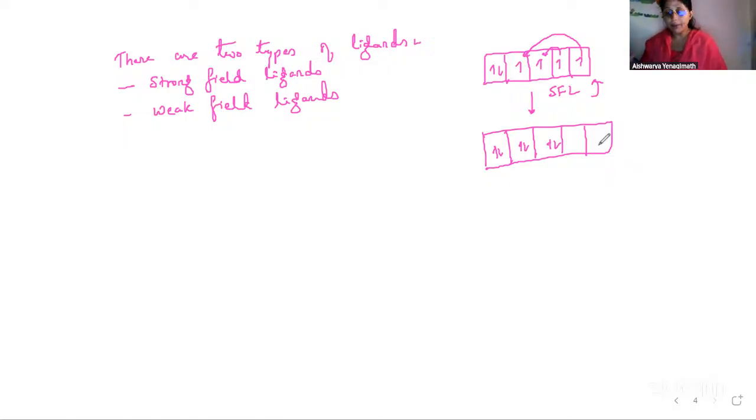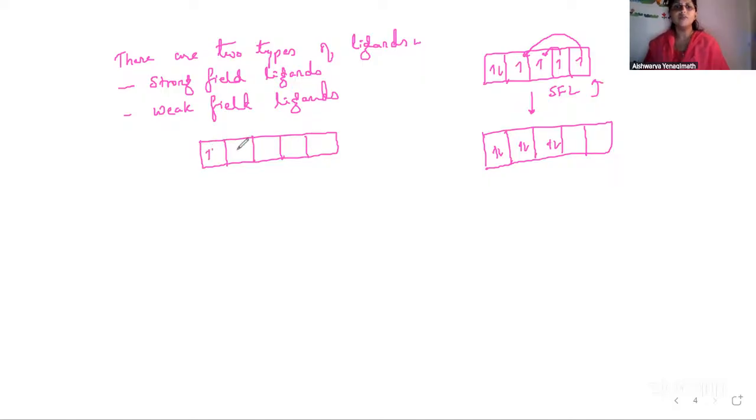So pairing is done only to the extent which is required to cause hybridization. ಇದನ್ನು ನೆನ್ಪಿಟ್ಕೊಳ್ಳಿ. ಎಲ್ಲಾನು ಪೇರ್ ಆಗತ್ತೆ ಅಂತ ಹೇಳಕ್ ಬರಲ್ಲ. ಎಷ್ಟು ಹೈಬ್ರಿಡೈಸೇಷನ್ಗೆ ಅವಶ್ಯಕತೆ ಇದೆ ಅಷ್ಟು ಪೇರಿಂಗ್ ಆಗತ್ತೆ, ಪಾಸಿಬಲ್ ಫಾರ್ ದ್ಯಾಟ್ ಕೋಆರ್ಡಿನೇಷನ್ ನಂಬರ್ ಅಂತ ಅನ್ಬೋದು. Weak field ligands anta andre ಏನು? Weak field ligands will not allow the metal atom to pair up. It will not force the metal atom to pair up.